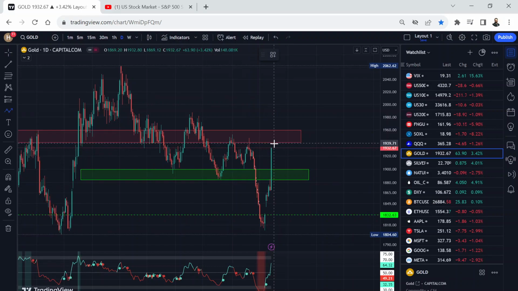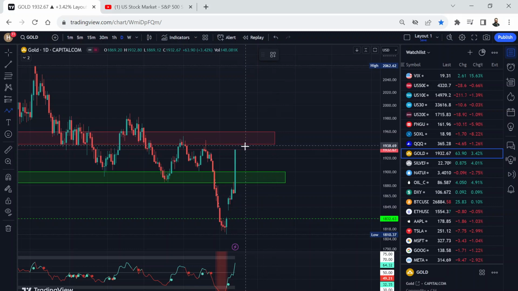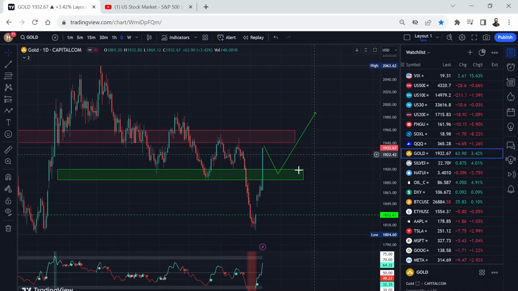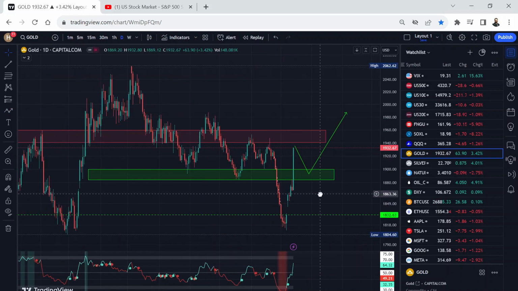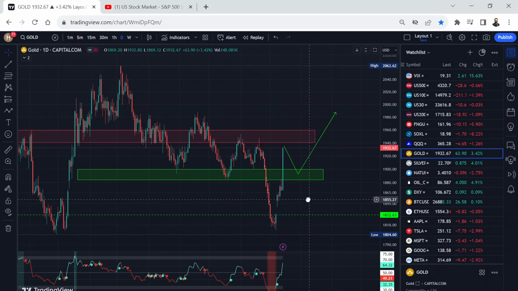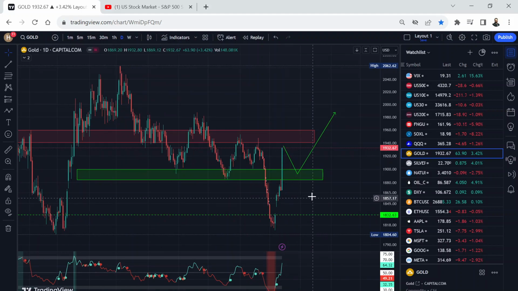We broke this resistance. Now another resistance is coming here. So it's possible we can come down, fill this gap, or not fill this gap, find support, and then go higher. Okay, this gap will eventually be filled. I just don't know when. Maybe we'll come back at a later stage. But this is a huge candle, huge breakout candle.